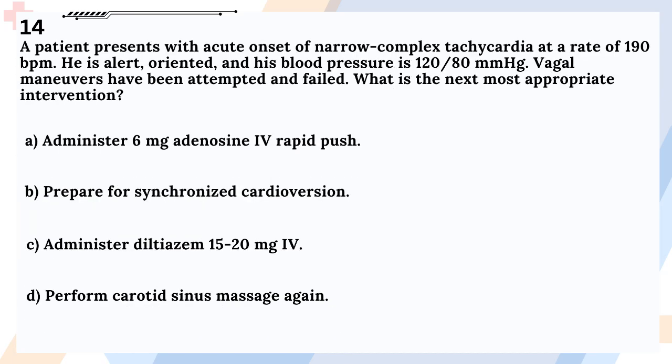Question 14. A patient presents with acute onset of narrow complex tachycardia at a rate of 190 bpm. He is alert, oriented, and his blood pressure is 120/80 mmHg. Vagal maneuvers have been attempted and failed. What is the next most appropriate intervention? A. Administer 6 mg adenosine rapid IV push. B. Prepare for synchronized cardioversion. C. Administer diltiazem 15 to 20 mg IV. D. Perform carotid sinus massage again.